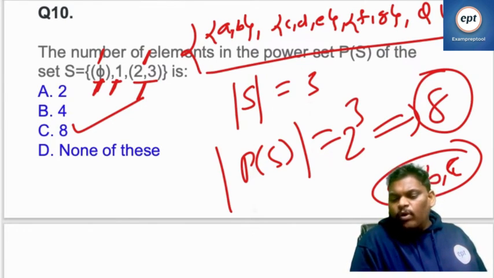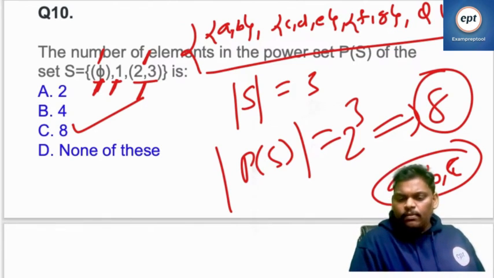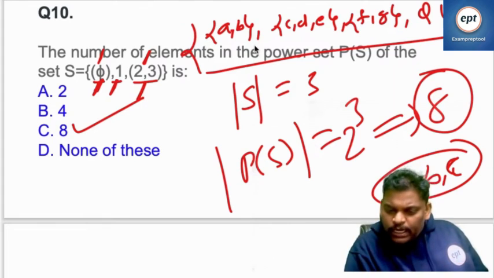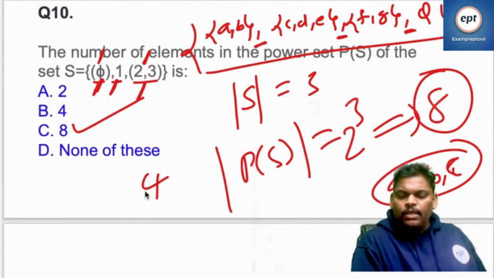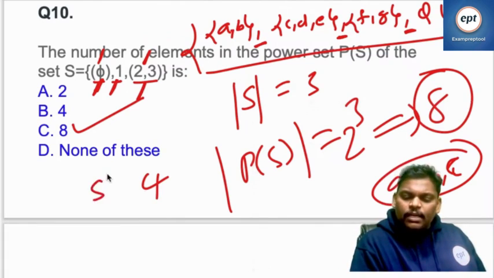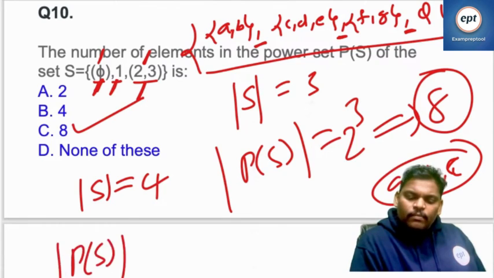Don't go inside one element and check. Just see the commas. Outside commas only: check 1, 2, 3. 3 commas are there, which means 4 elements. So S contains 4 elements. The power set of S contains how many? 16.